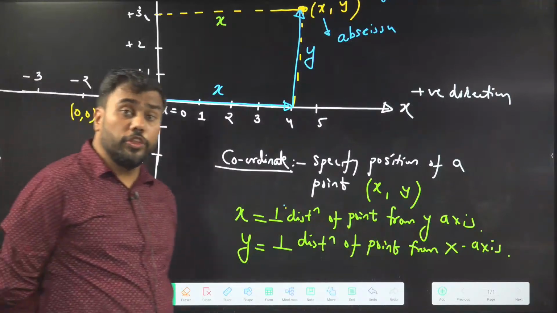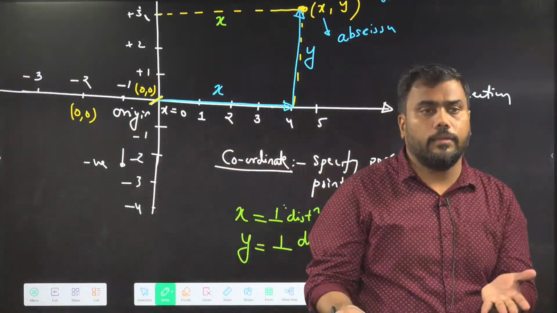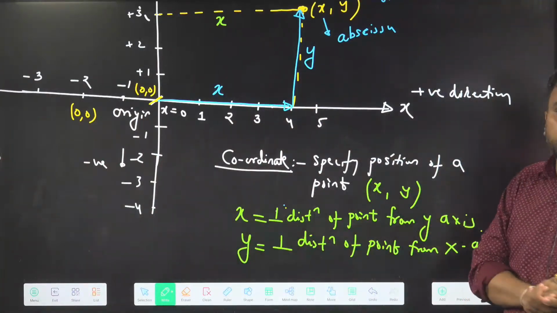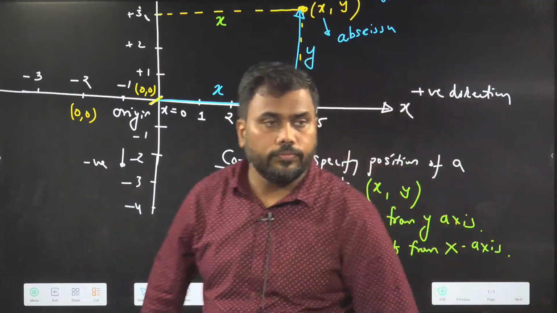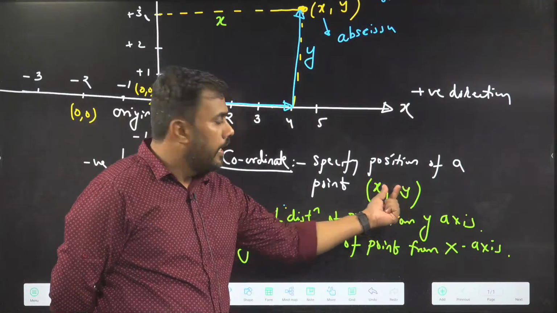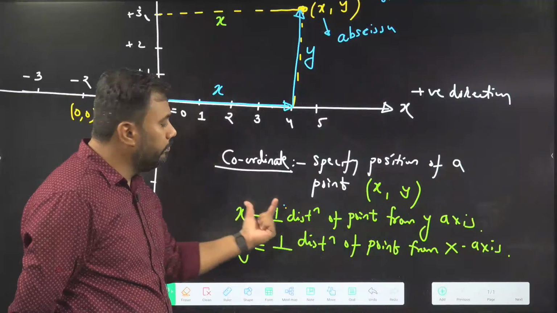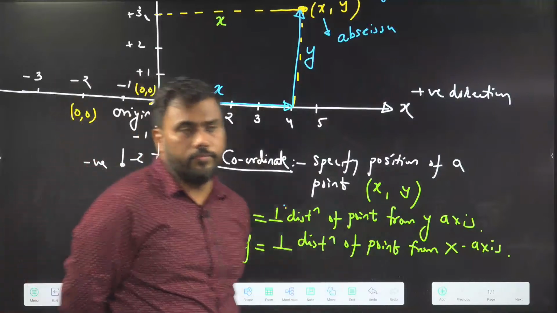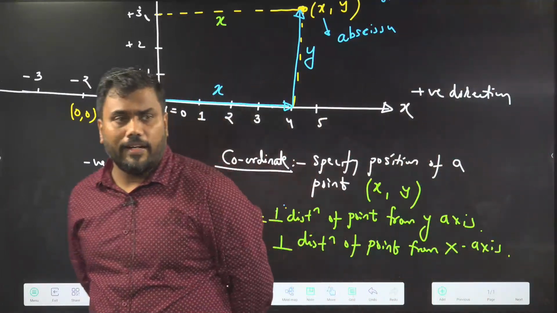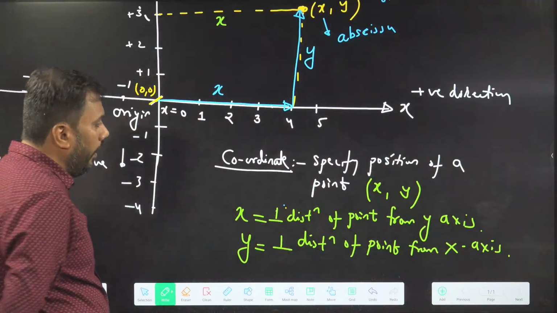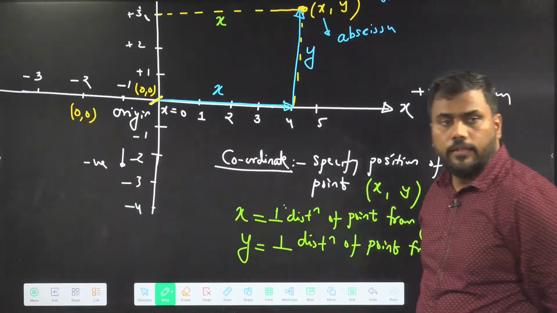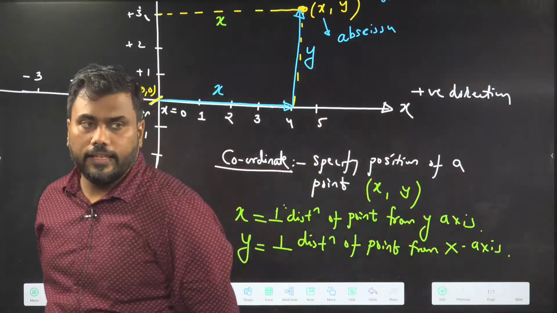So any position in the xy plane system or coordinate plane system can be described using its coordinates. Coordinates are (x, y), where x is called abscissa and y is called ordinate, and abscissa and ordinate specify the position of a point. Is this clear? To locate any point in the plane, we will require its x and y coordinates. What do I mean by coordinates of a point? If you have any doubt in this, please ask again.